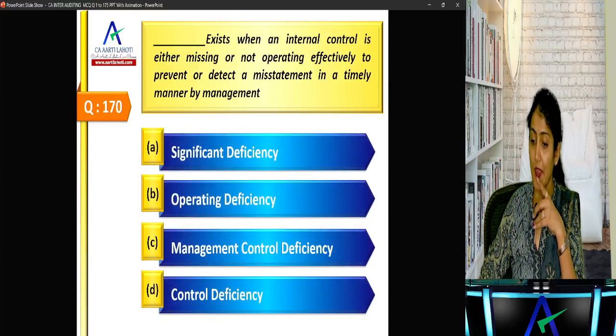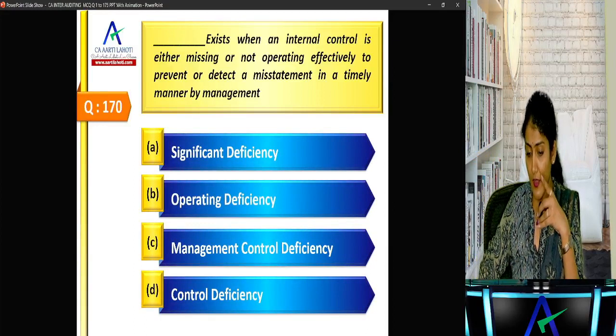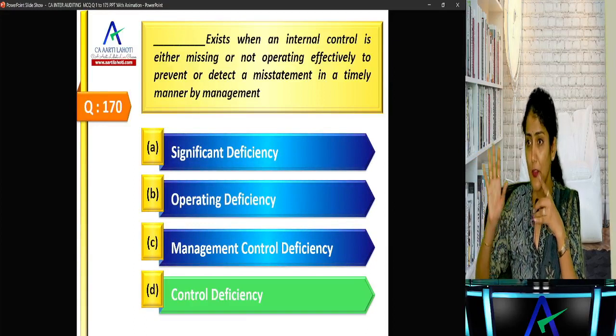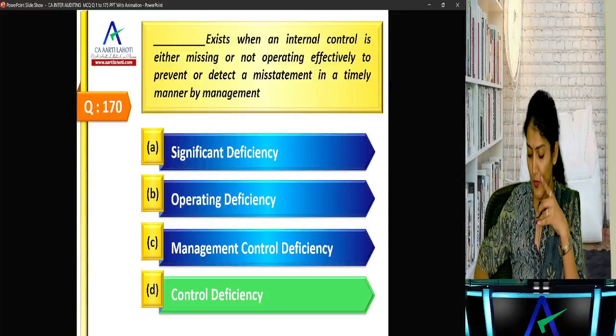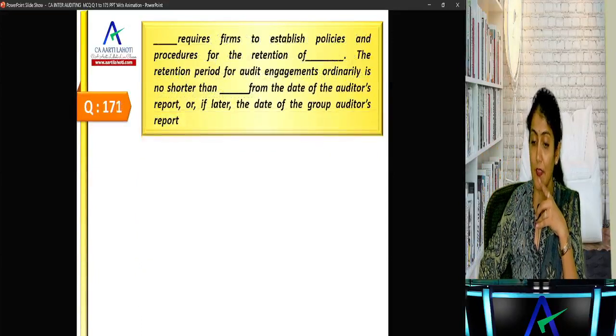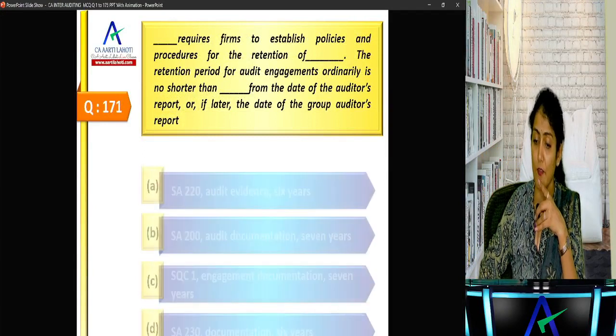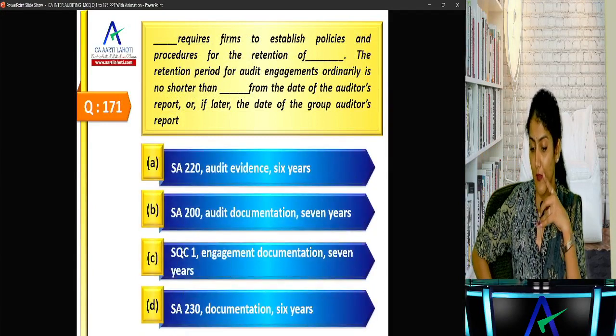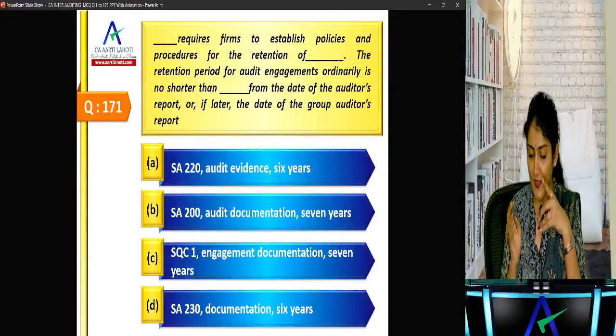A deficiency exists when an internal control is either missing or not operating effectively. A control deficiency, significant or not, we don't know right now, but it's a control deficiency. Then the standard requires the firm to establish policies and procedures for retention, and the retention period is no shorter than 6 years, 7 years, 7 years, 6 years. So 6 and 6 are out, A and D out.